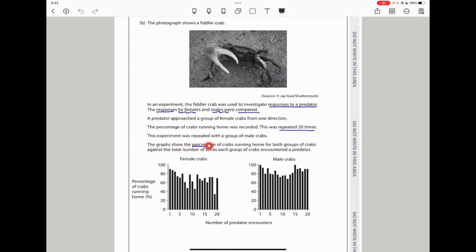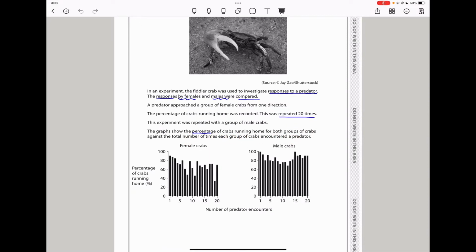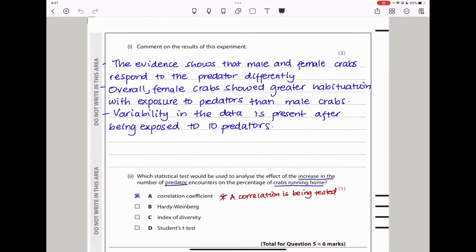The graphs show the percentage of crabs running home for both groups of crabs against the total number of times each group of crab encountered a predator. So here we see the vertical axis for both male and female shows the percentage of crabs running home, and the horizontal axis we see the number of predators. Overall, we can see that the females are more habituated in comparison to the males. Comment on the results of this experiment.